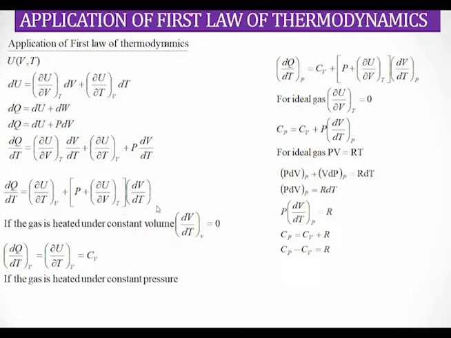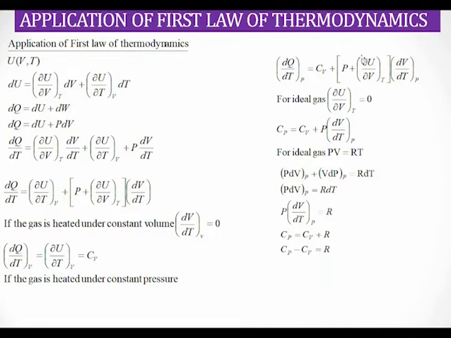So when we heat the system under constant pressure, this equation is converted into this type of equation. In the case of an ideal gas, we know that this term is (∂U/∂T) at constant volume, and here also (∂U/∂T) at constant volume.